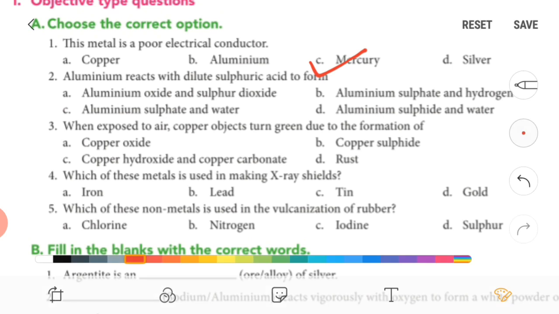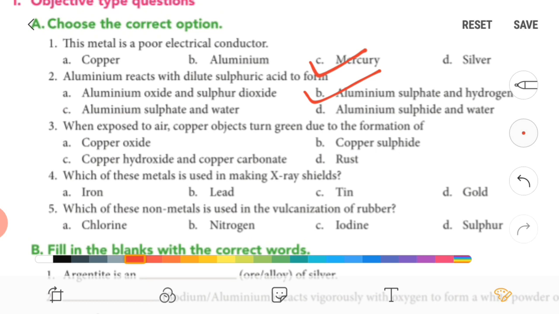Now second, aluminium reacts with dilute sulfuric acid to form what? What happens when aluminium reacts with dilute sulfuric acid? First the hydrogen gas will be released and aluminium sulfate will be formed. So the answer is B.